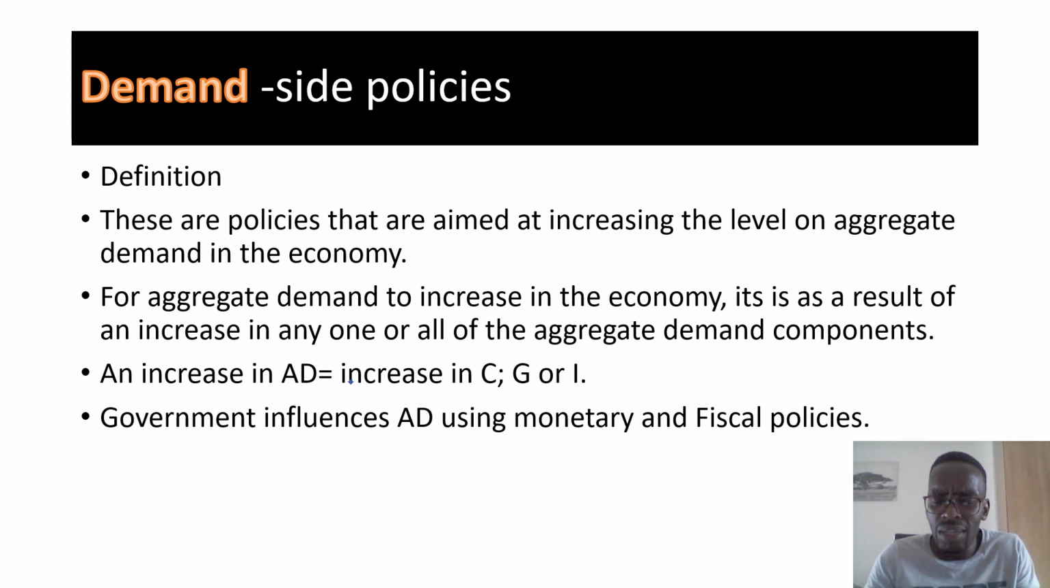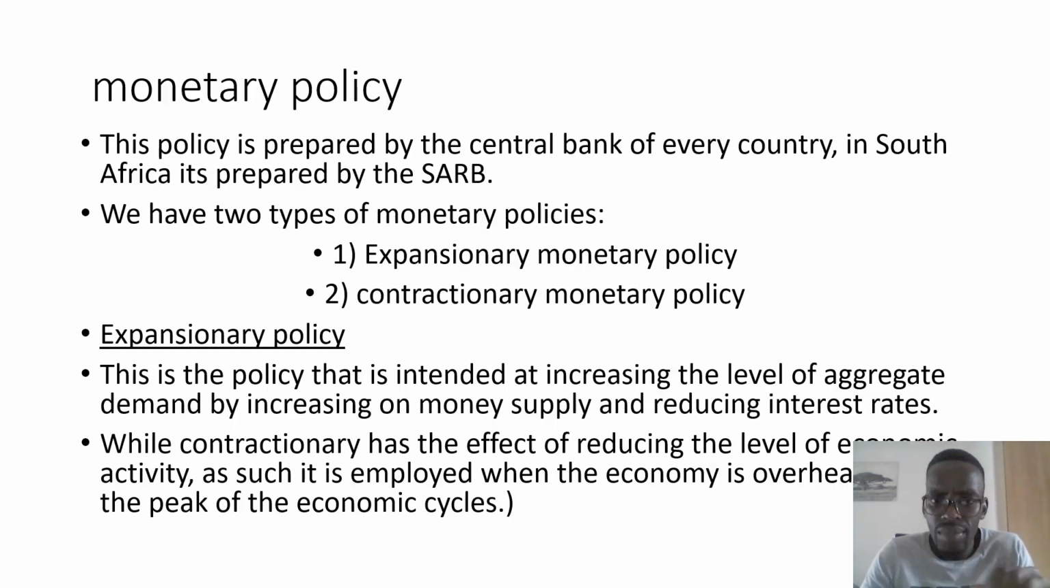Now, government influences aggregate demand using what is called the monetary policy. And the second policy that they also use on the demand side is called the fiscal policy. With the monetary policy, this is a policy that is prepared by the central bank of every country. And in the context of South Africa, it is prepared by the South African Reserve Bank, or the SARB. We generally have two types of monetary policies that can be used.